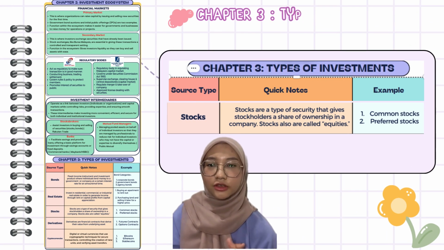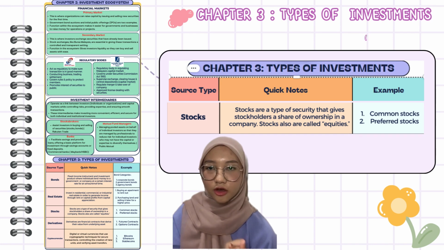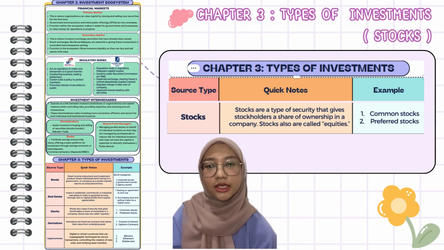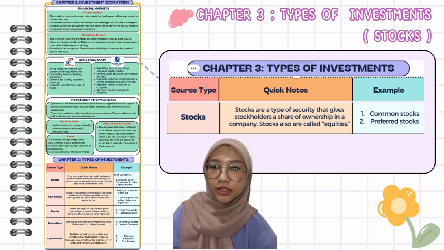The third source of investment is stocks, which is a security giving stockholders a share of ownership in a corporation. Common stock and preferred stock are examples of stocks, which can also be called equities.